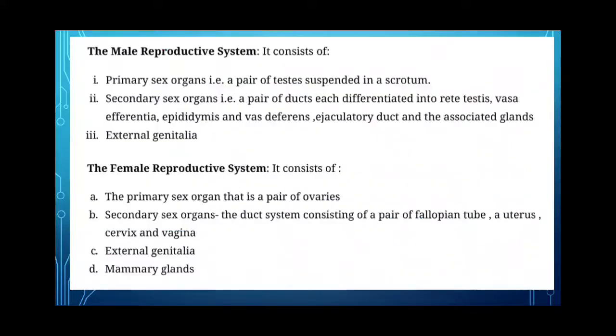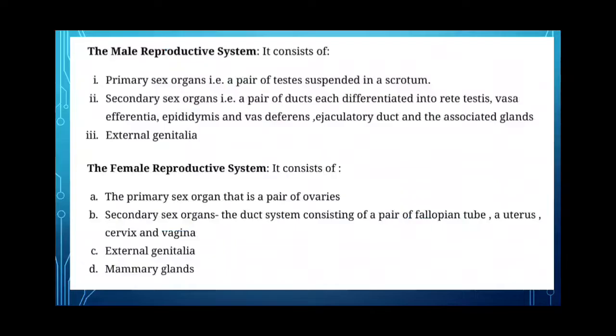The reproductive system consists of three types of organs. Primary sex organs, which produce the gametes, namely testes and ovaries. Then secondary sex organs, that include the ducts to convey the gametes to the appropriate site for fertilization and glands to provide useful secretions, and then accessory or external sex characters which distinguish the two sexes in appearance.